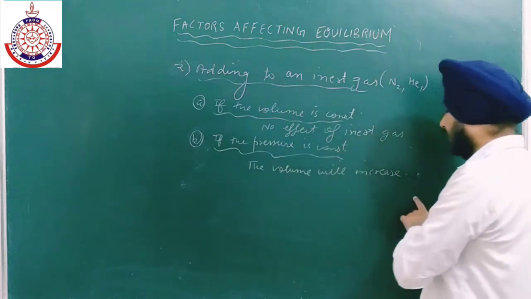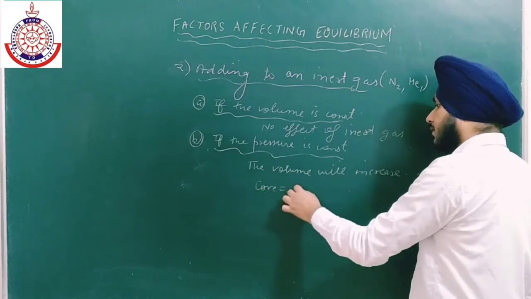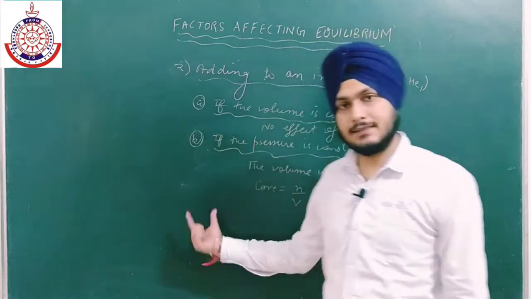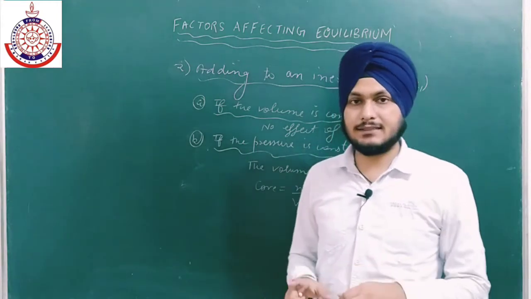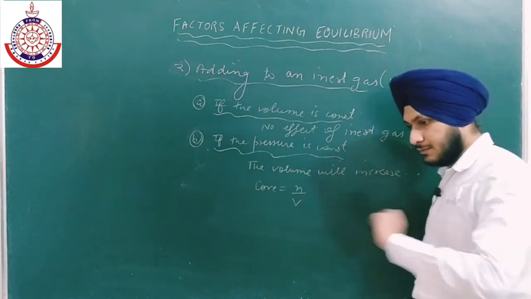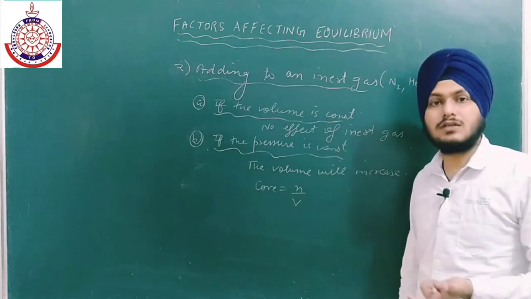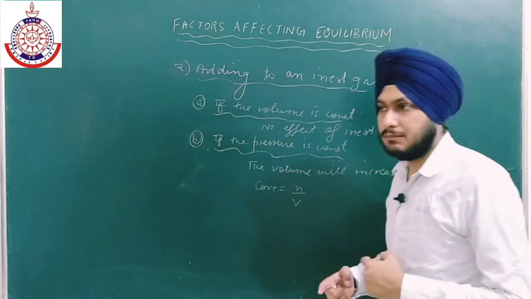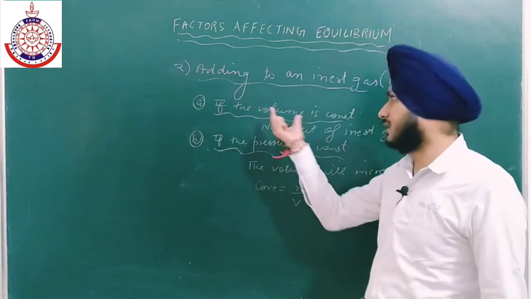Now the volume will increase, and we all know that concentration is nothing but moles upon volume. If the volume increases, then the concentration will decrease. So by adding an inert gas, the concentration of the reactant as well as product will decrease. Now it will depend upon the reaction whether the value of the equilibrium constant will decrease or increase. For example, if there is a change in the number of moles, then the effect of inert gas will take place.